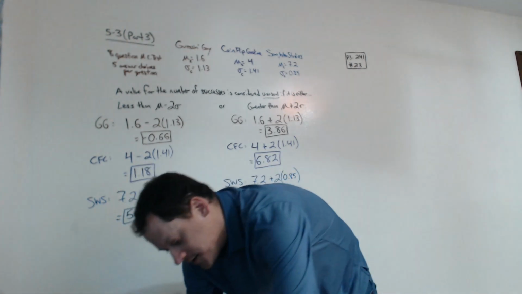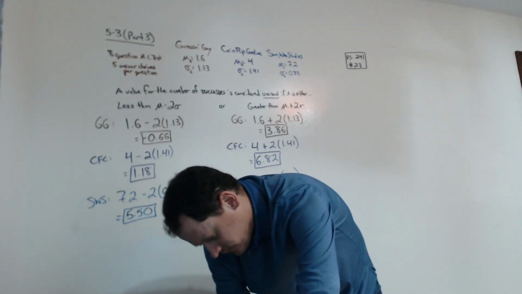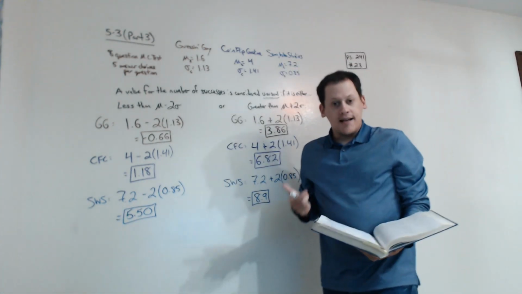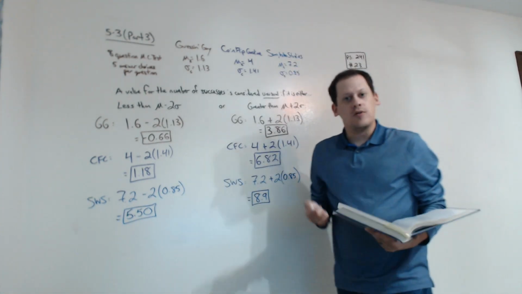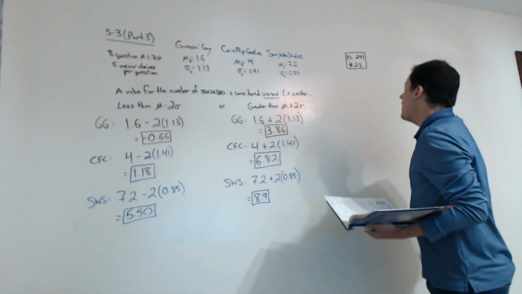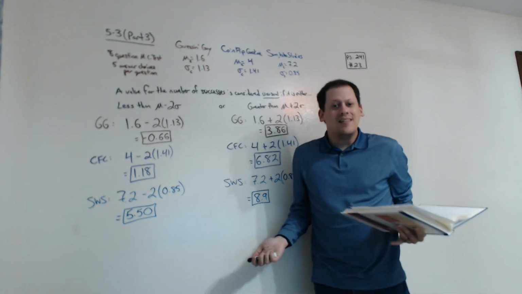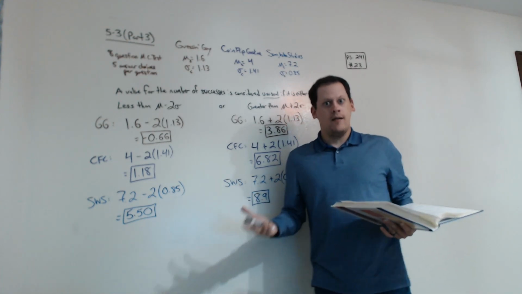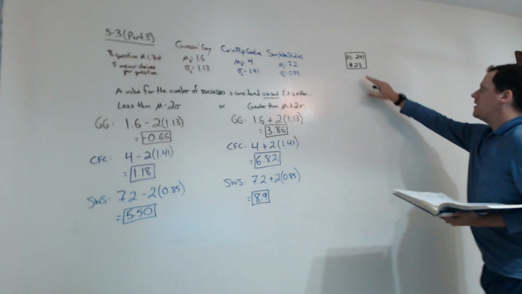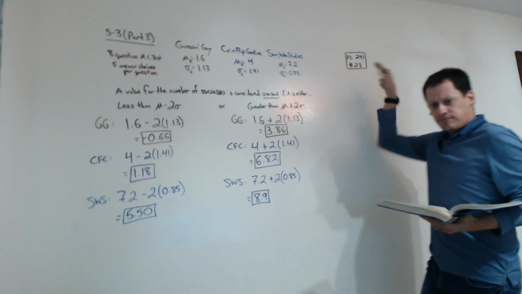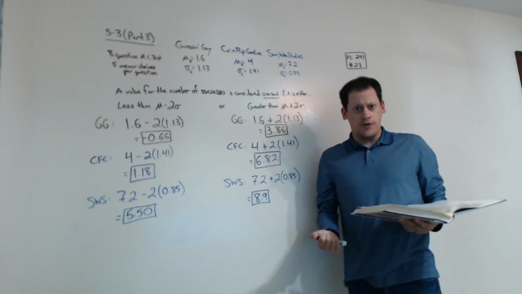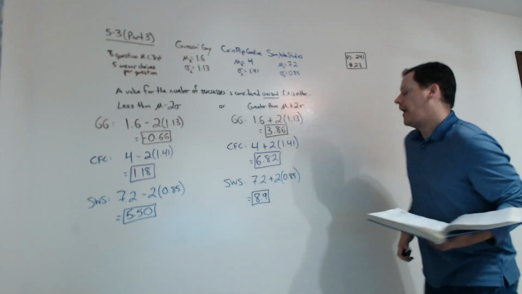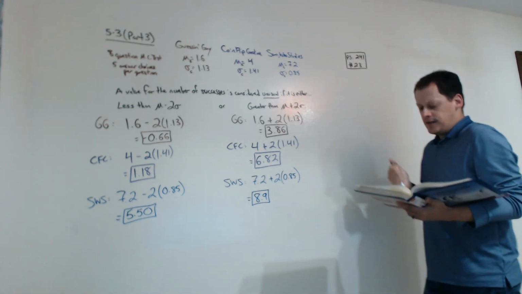So let us go forth, and in your notes it has a couple of problems from the textbook. I figured since we're not in class, you should at least see something like what your homework will look like. So page 241, number 23. If you've got your textbook on you, go ahead, pause the video, grab it, come back when you've got it, and we'll go through it. If not, just follow along.